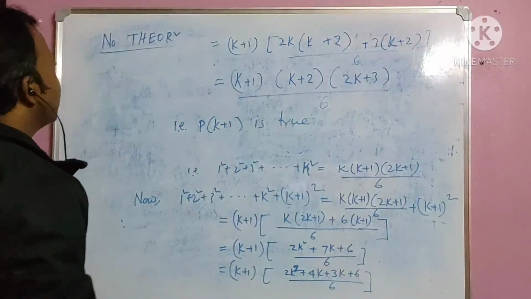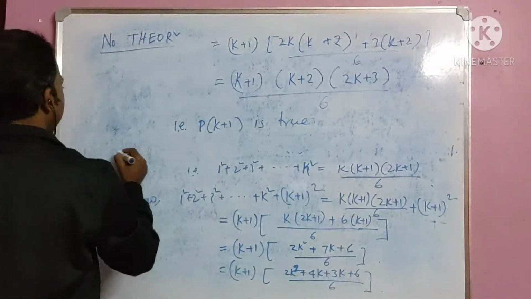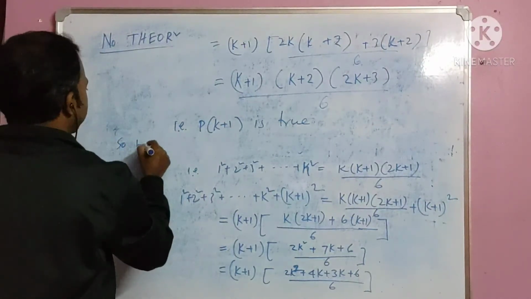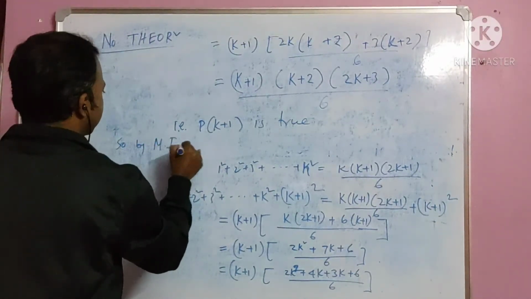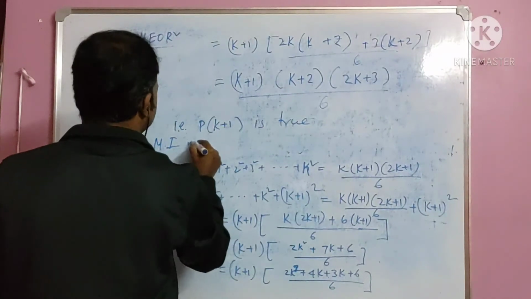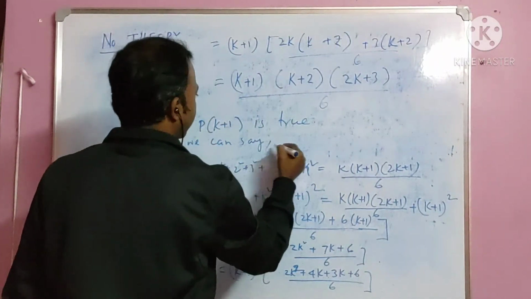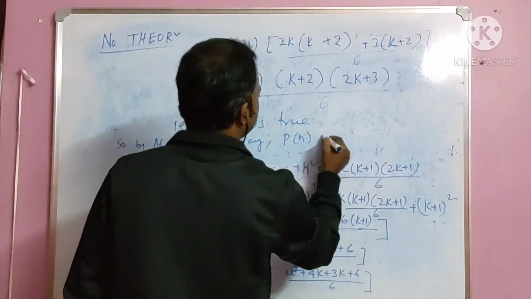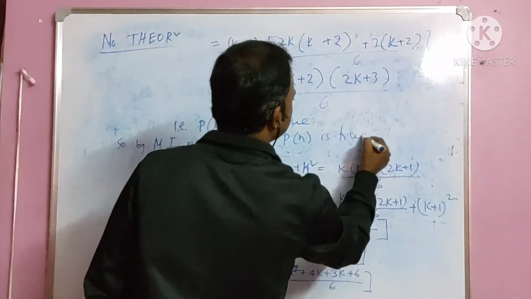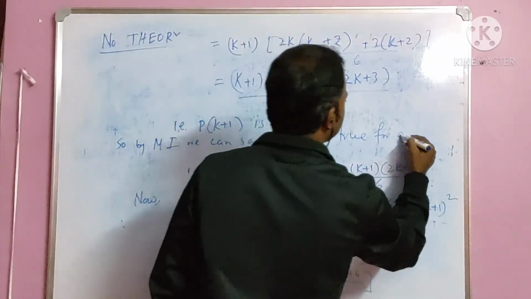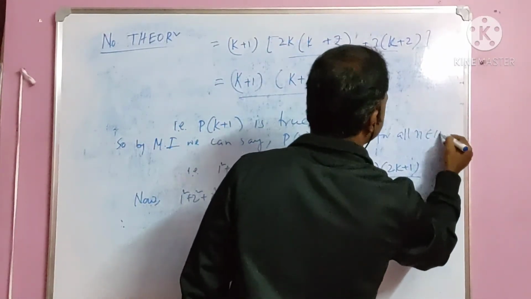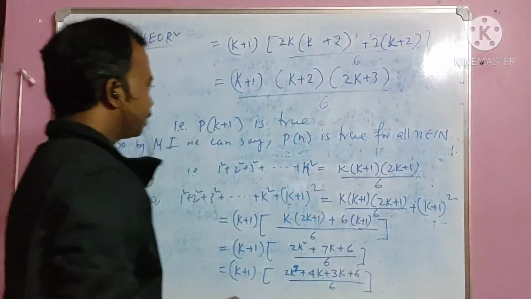So we can say by mathematical induction that Pn is true for all n belongs to natural number, right?